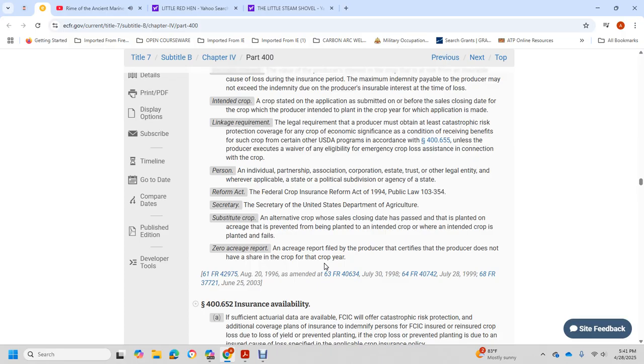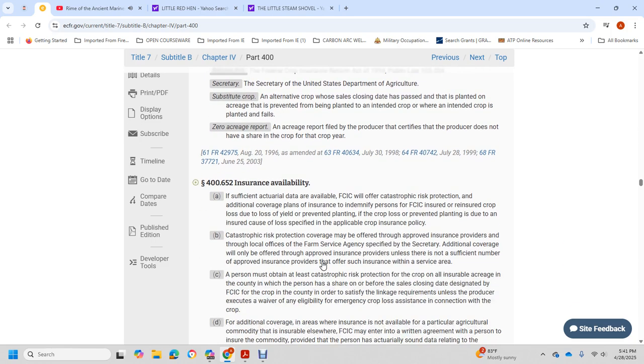Substitute crop means an alternative crop whose sales closing date has passed, the planting of the acreage of the preventive planting plan with the intent of the crop. If the crop is planted in the fall and fails, a 0 acreage report is filed with the producer, certified that the producer does not have a share of the crop for the crop year. 406.52, insurance availability: sufficient, if sufficient actual data is available.